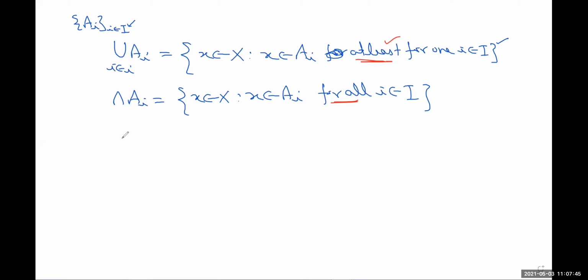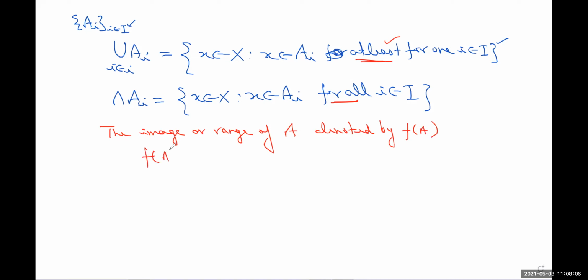So we know that the image or range of A denoted by FA is defined to be, so already we have seen this one. This is basically the collection of all those fx such that x belongs to A.